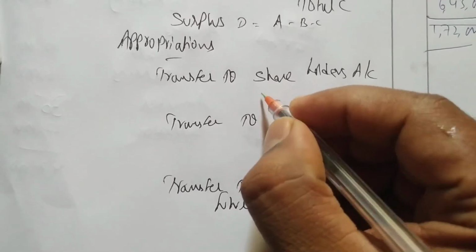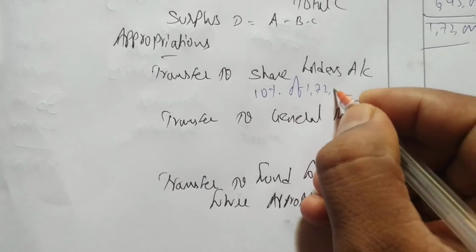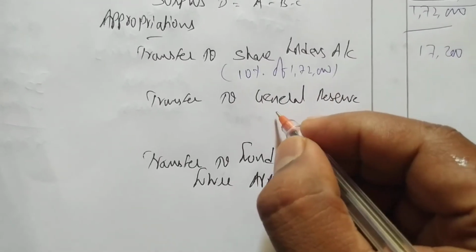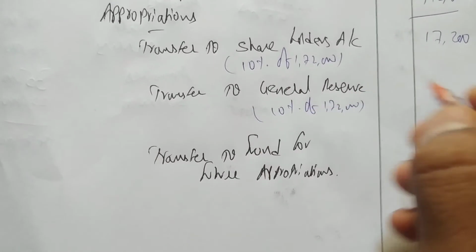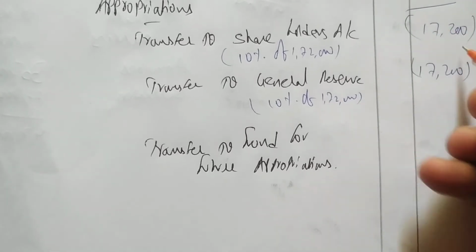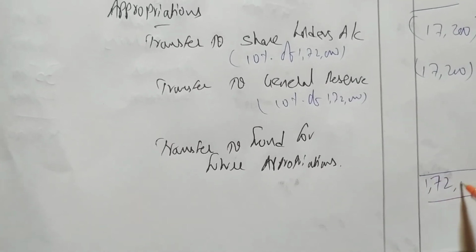So how much are we getting? We are getting 1,72,000 as our surplus. So 10% we have to transfer. 10% to shareholders of 1,72,000 is 17,200, and here also 10% of 1,72,000 is 17,200.